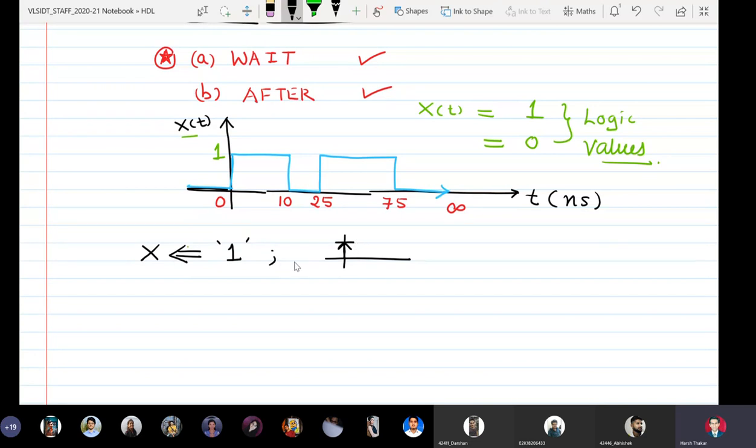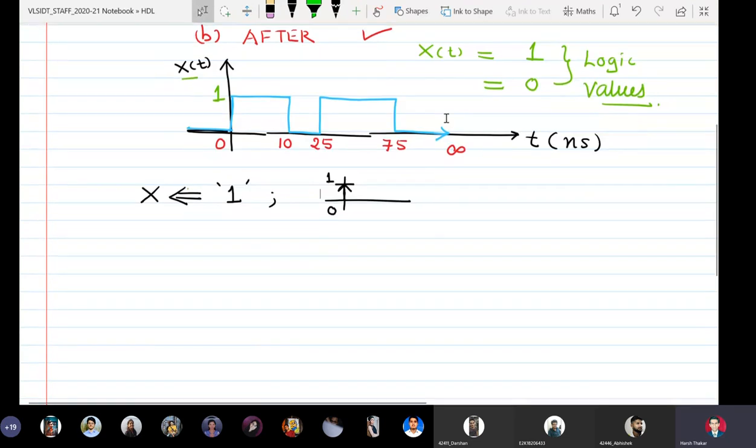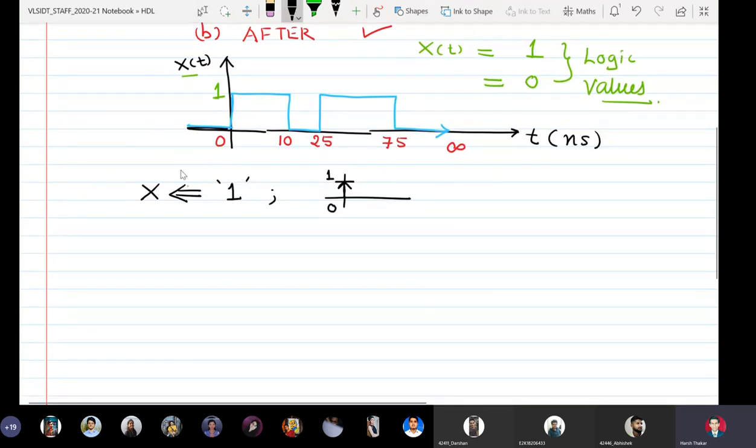It reaches here. So when I say x is assigned 1, this is what happens. After every statement we will draw the progressive waveform. When I write x is assigned single tick 1, the waveform has gone from 0 to 1. Now it is asking how long it should remain 1. I want the signal to remain 1 for 10 nanoseconds, so I will say wait for 10 nanoseconds, semicolon. After execution of this, the waveform will go like this, reaching here, 0 to 10.